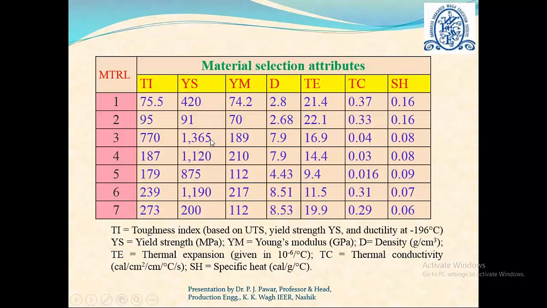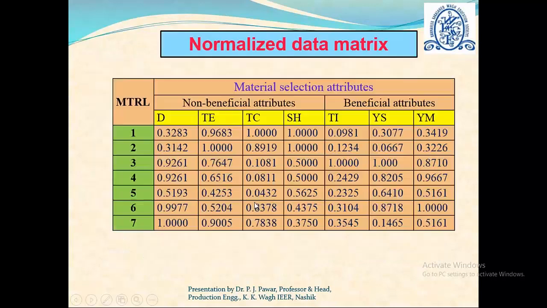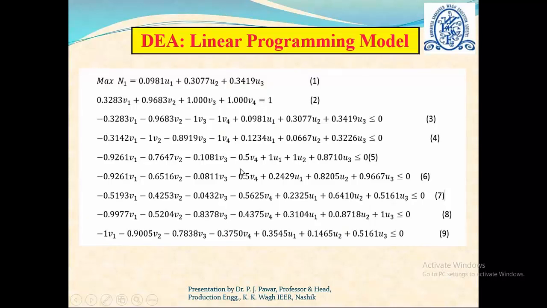Rest of the things will be automatically taken care of in the model. I will be explaining in that model itself that even if I consider the value 1 to this, we can say this worst solution, but still that will be taken care of in that model. Now, once we normalize this particular data, the next task is to formulate a linear programming model for this data envelopment analysis. So understanding this model is very important.